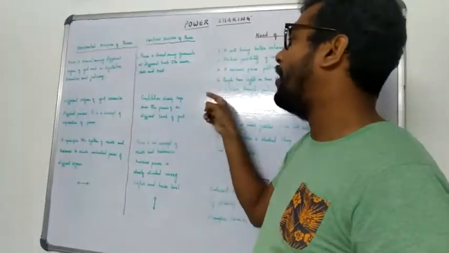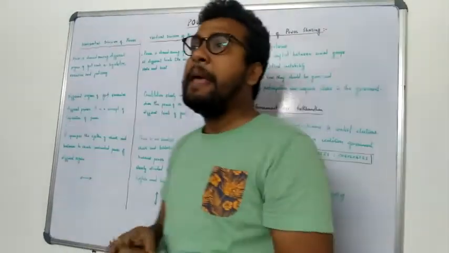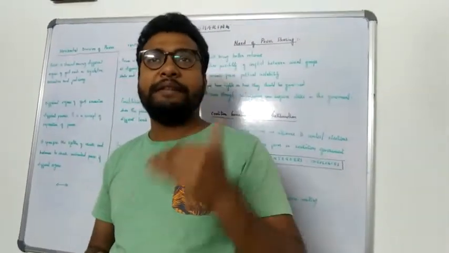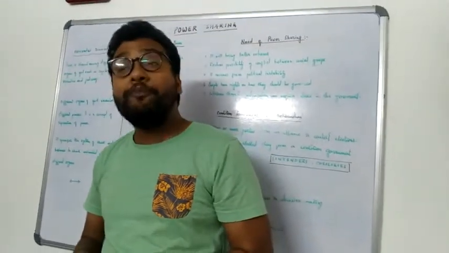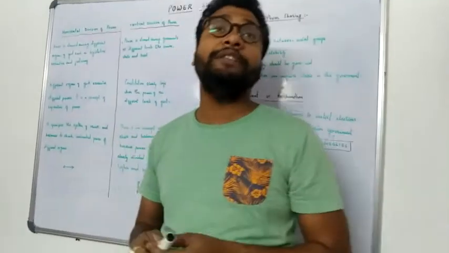And on the second part, vertical division, what we have seen is that the constitution clearly lays down the powers of the different levels of government. And here they are having different powers. And remember, when you talk about national, state, and local government, few powers they share commonly. We call it the concurrent list.